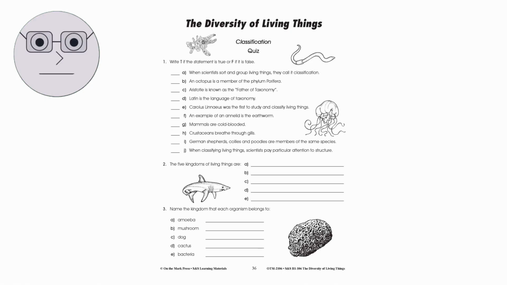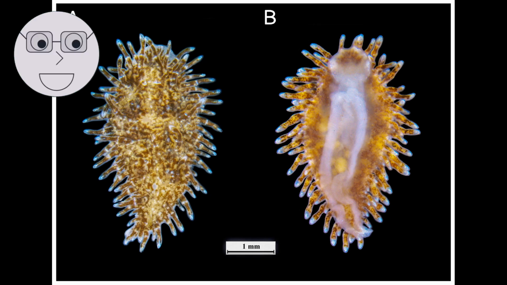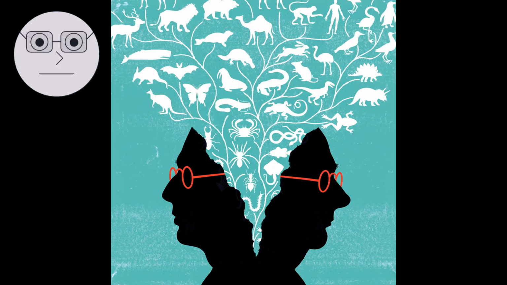There are currently 5 kingdoms of living organisms: Monera, Protista, Fungi, Plantae, and Animalia. Each kingdom is further divided into smaller groups based on shared characteristics. Show images of different organisms from each of the 5 kingdoms, as well as examples of the different groups within each kingdom.